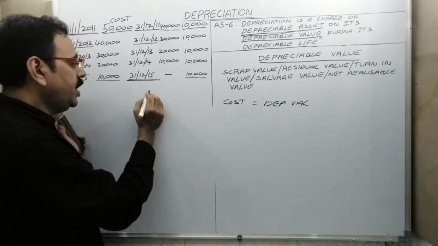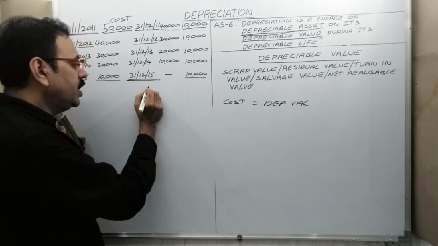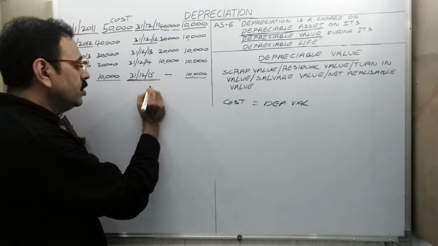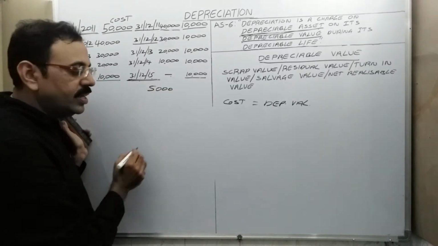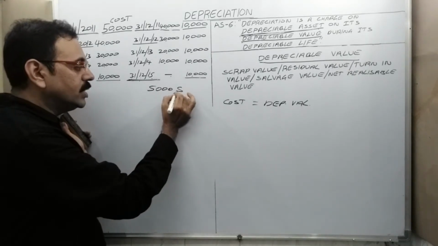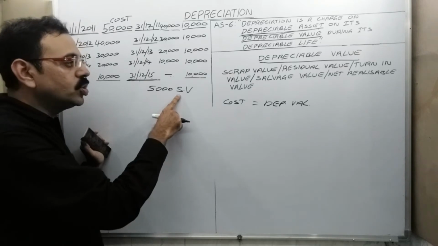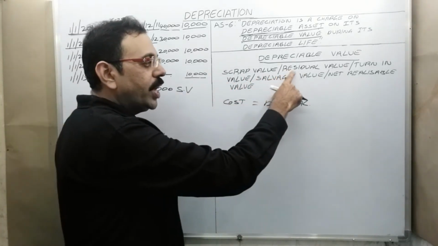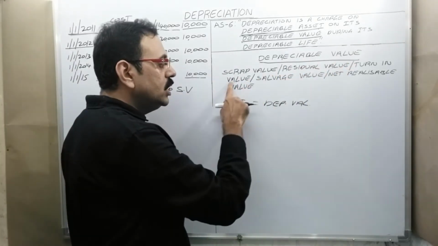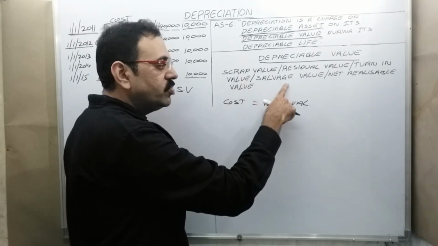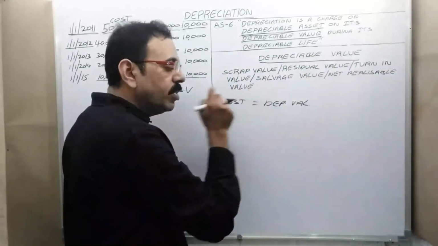Say on this date, by selling this asset, we can get 5,000 rupees. Then this 5,000 is known as scrap value. Scrap value is also known as residual value, turn-in value, salvage value, net realizable value.